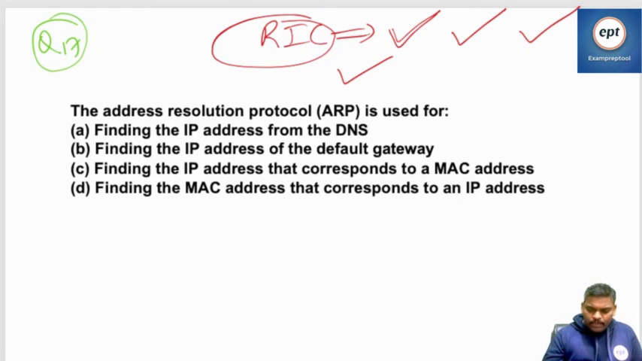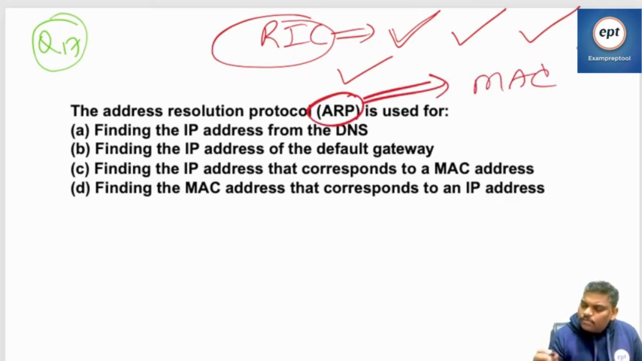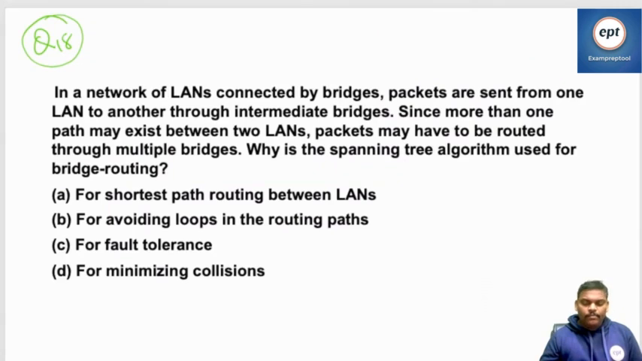Go to question number 17. The address resolution protocol, ARP. Listen, ARP 3 letters. MAC also 3 letters. The purpose of ARP is finding the MAC address corresponding to the IP address. Everyone knows this. Go to question number 18.